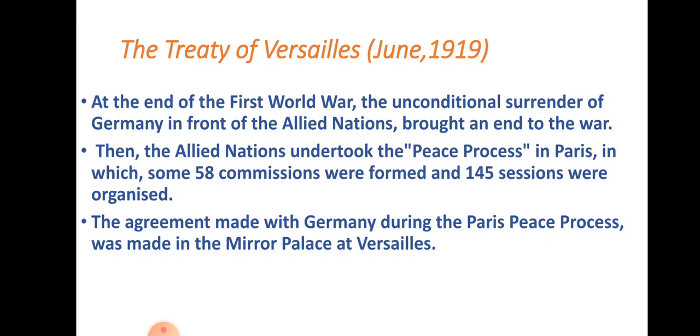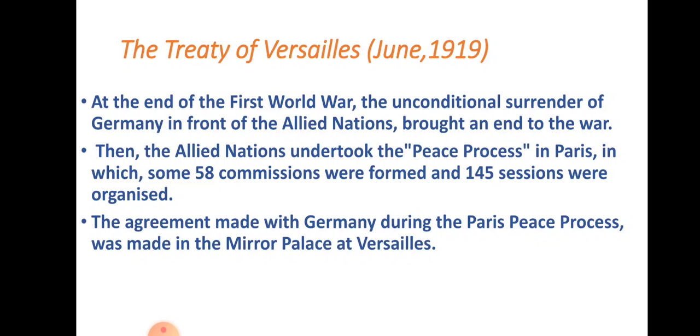Now we were discussing the effects of the First World War, the immediate effects. Those points we were discussing, and the third point is the Treaty of Versailles. It is in June 1919. At the end of the First World War, the unconditional surrender of Germany in front of the Allied nations brought an end to the war.